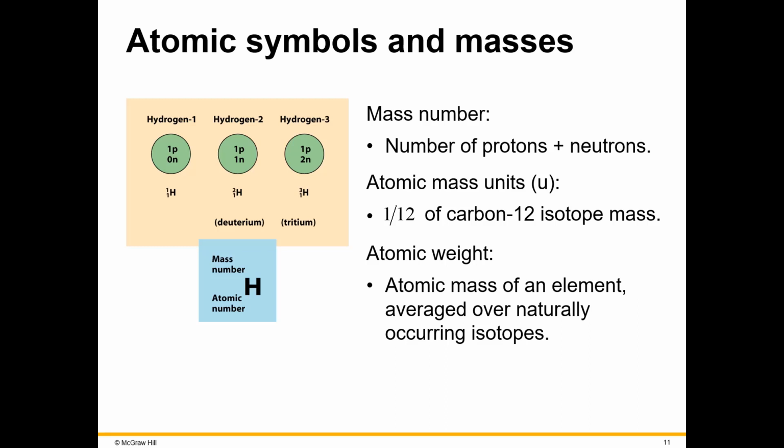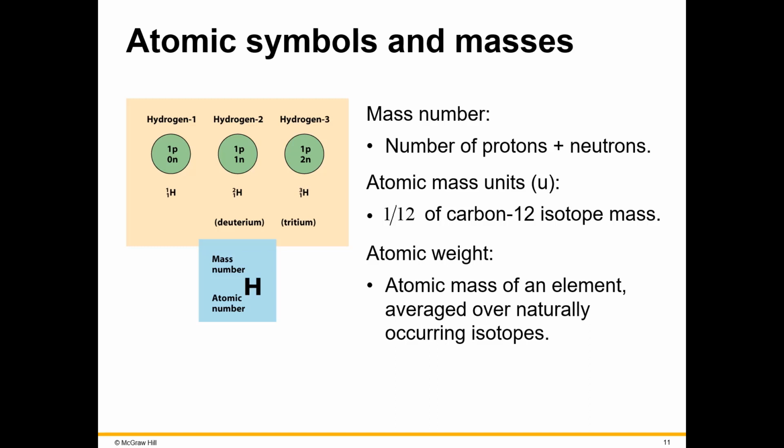The problem that we had was that the mass of one atom of an element is too small to measure. And the solution to that was to compare the mass of one atom to an atom from another element. In fact, the element that they used is carbon, specifically the carbon-12 isotope. And because of that, it's relative. It is not a true mass, but a relative mass that we call the atomic mass unit.